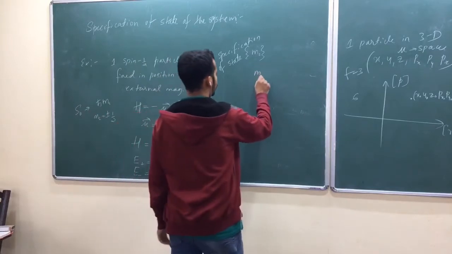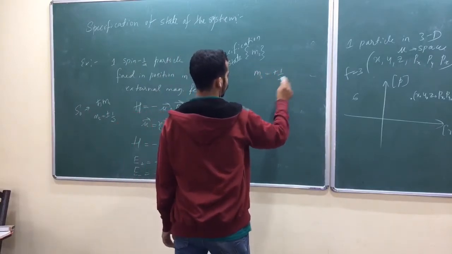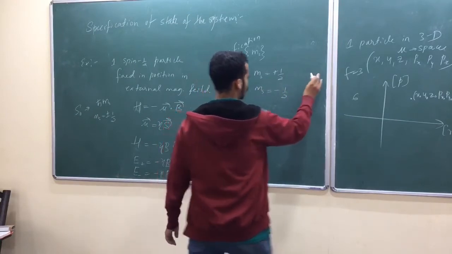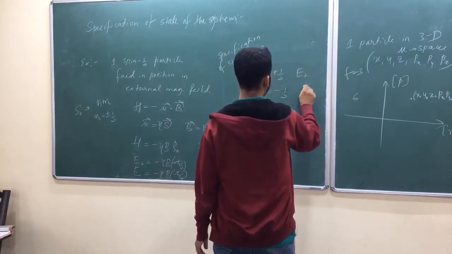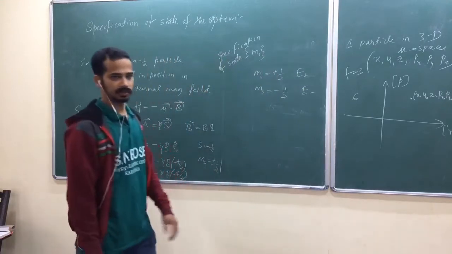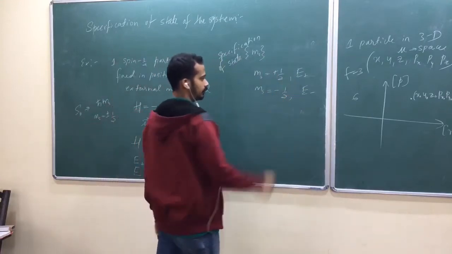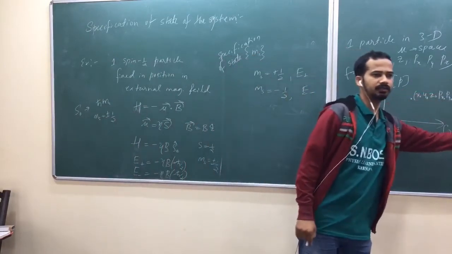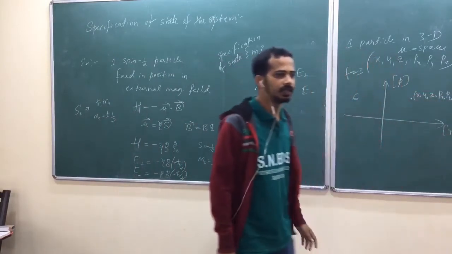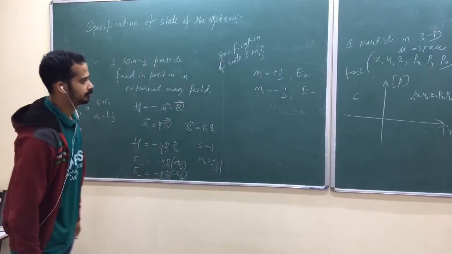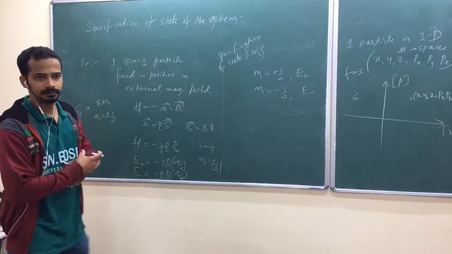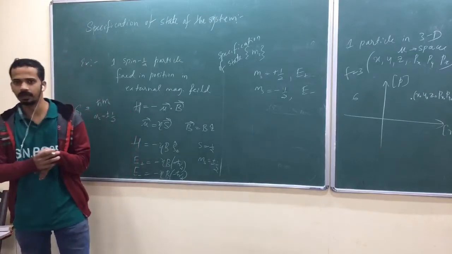So we can say MS equal to plus half is one state, MS equal to minus half is the other state. In this case, I think we write E plus is the energy, E minus is the energy. Am I right? Just like if you change position and momentum, your energies may change. Am I right? Potential energy, kinetic energy, that may change.